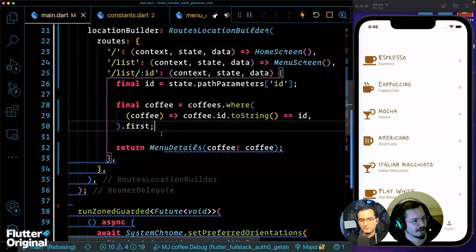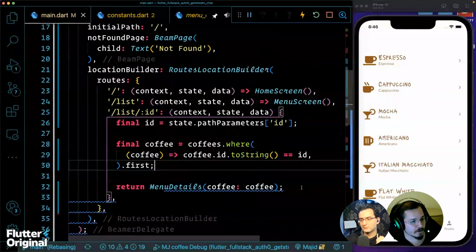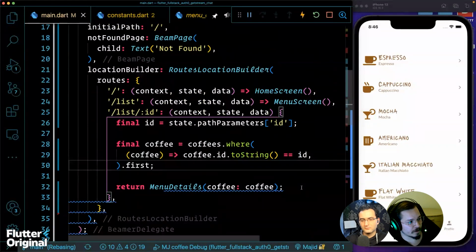So even if this looks like every path is a single page, it's not. The routes location builder will stack the pages whose paths are contained in them. So in this example, it will stack the list /ID on top of /list screen. So we will have a stack of menu screen and menu detail screen, and we will have a back button. And routes location builder does that.